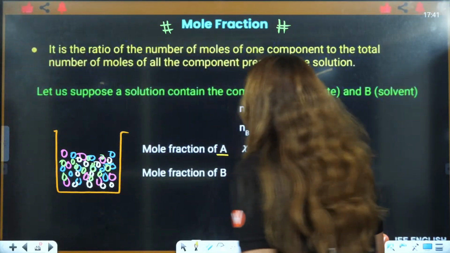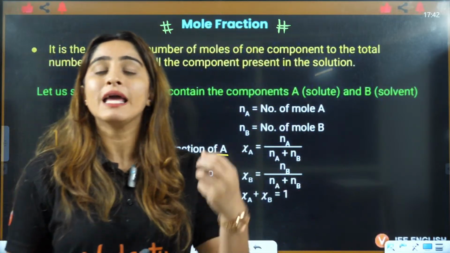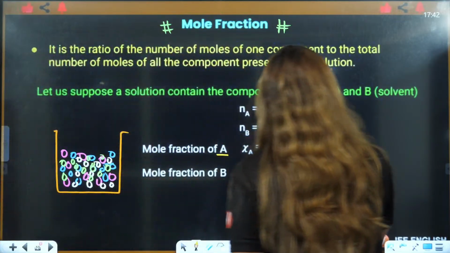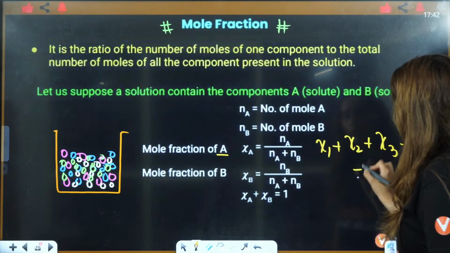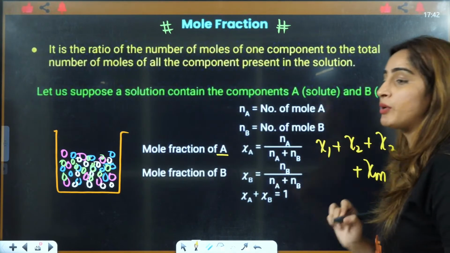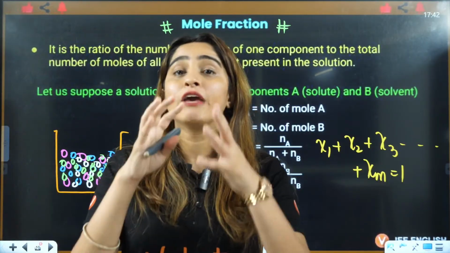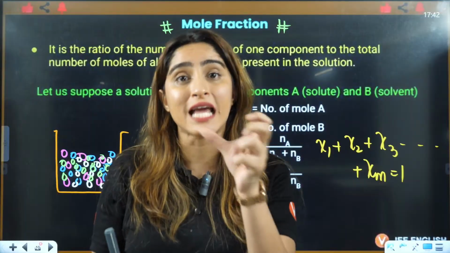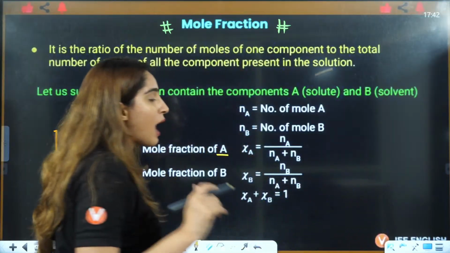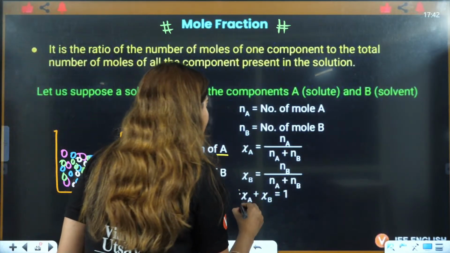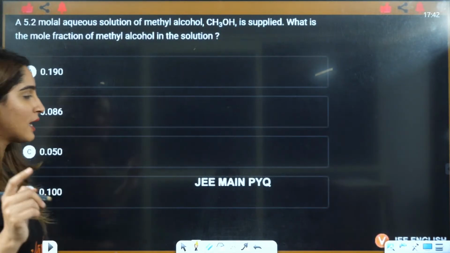And the very interesting part is the mole fraction of all the components in the solution. If you have m number of components, then mole fraction of 1 plus mole fraction of 2 plus mole fraction of 3, and so on up to mole fraction of m, is going to be unity. If you have 3 components, the mole fractions of those 3 components sum to unity. If you have 10 components, the mole fractions of those 10 components sum to unity. So the mole fractions of all the components in that mixture sum to unity. This is a very, very important point that you will use in your 12th class, right?